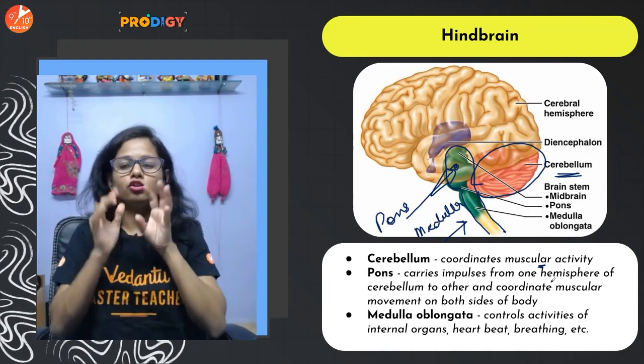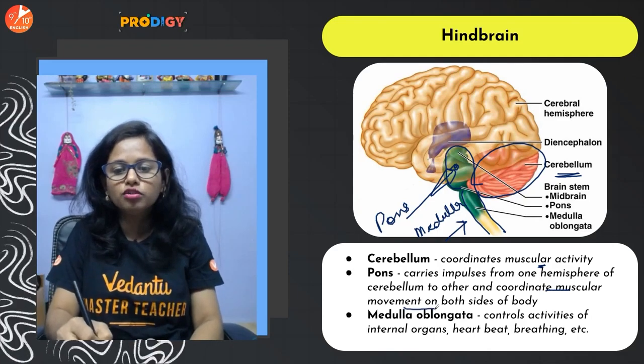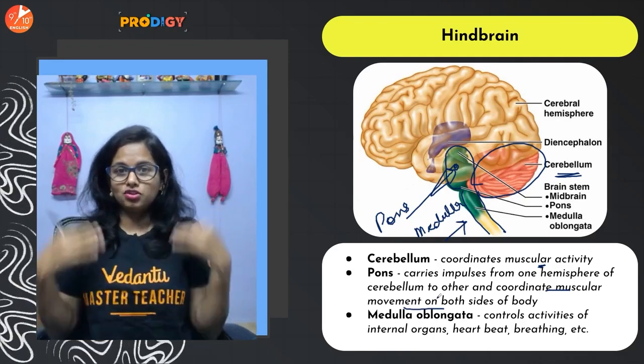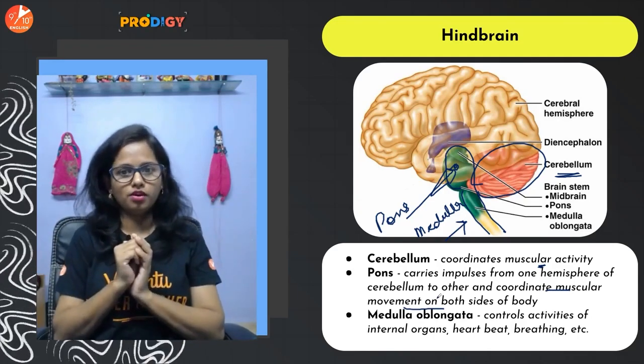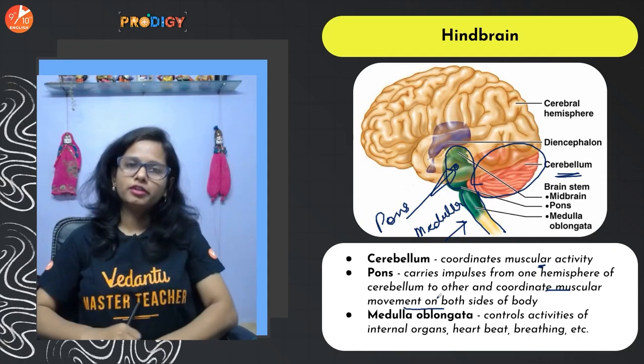Apart from that, it also helps to coordinate the muscular movements on both sides of the body. Pons, very important. And then comes the medulla oblongata.